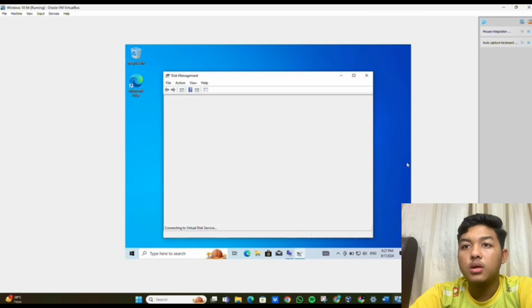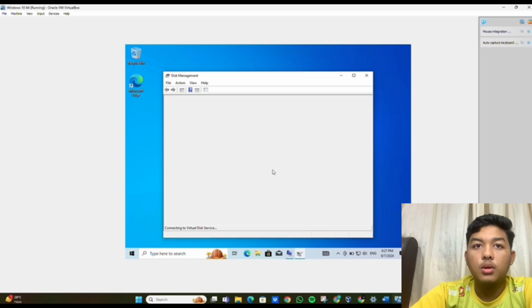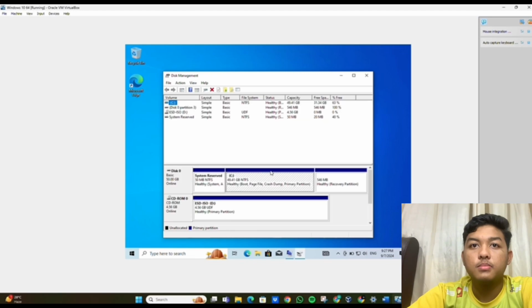It will show create and format hard disk partitions, and then we click open. Okay, wait a minute. So it will look about this, the partition.